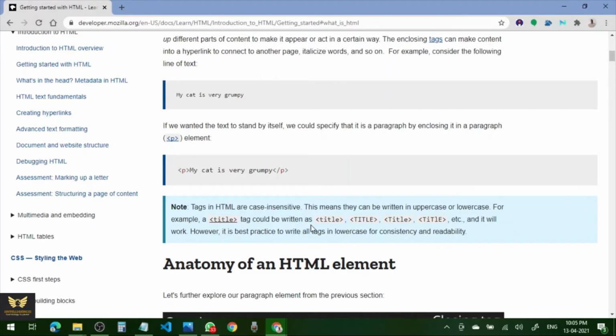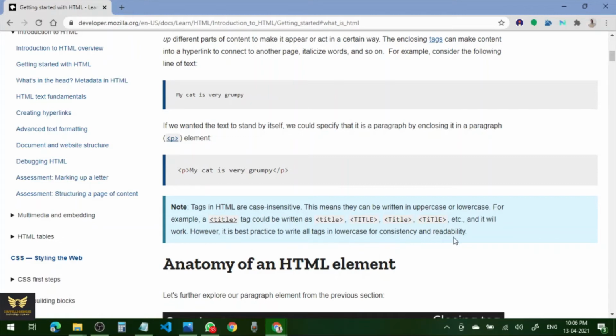We can write it in all capital letters, that is uppercase, or title case, where only T is a capital letter and the remaining are small letters, or randomly use small and capital letters. But normally small letters are used, and everything will work. Nothing wrong in it. So tags in HTML are case insensitive, please note. However, it is best practice to write all tags in lowercase for consistency and readability.